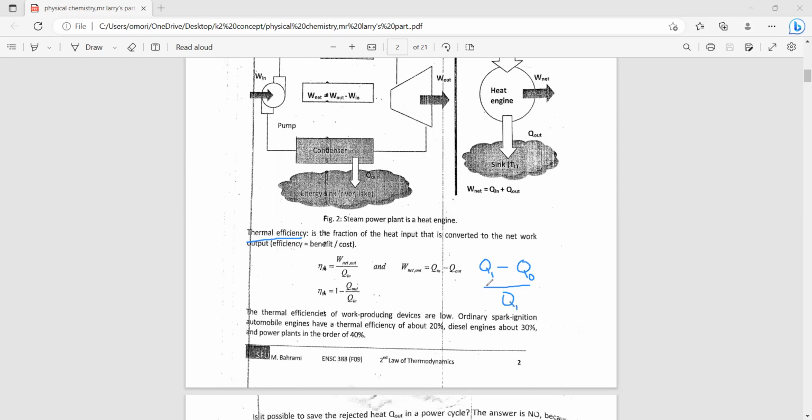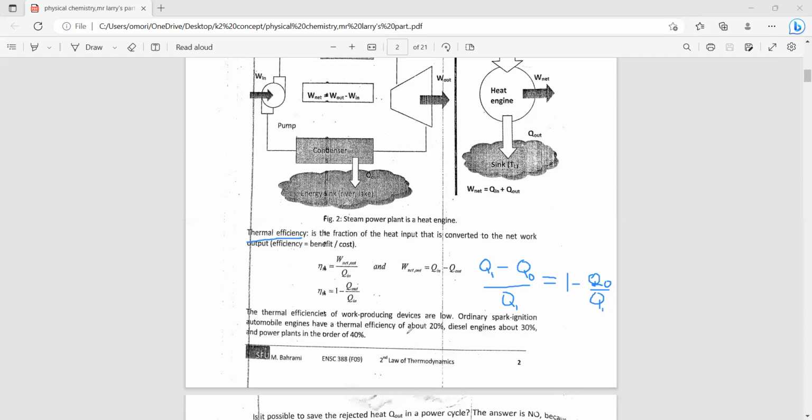Now here, we see that they both have common denominators, such that QI and QI will cancel each other, so we have 1 minus Q out divided by Q in. So here our efficiency is basically lesser than 100%.